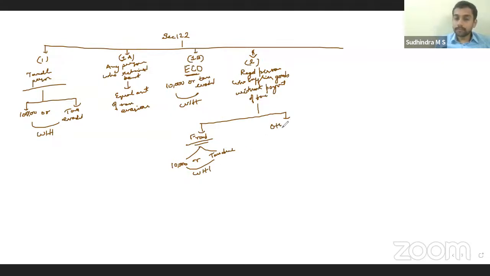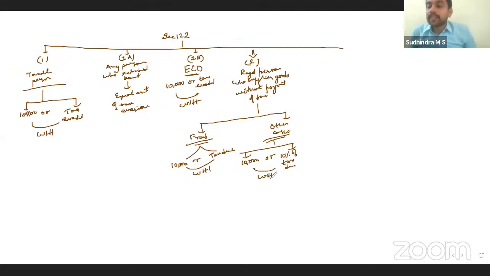Whereas if it is not fraud, just a mistake, in that case, it would be 10,000 or 10% of the tax due, whichever is higher. So not 100% of the tax, 10% of the tax. Under 73, we had 10%, right? Same, 10% of the tax due, whichever is higher. Are we clear?